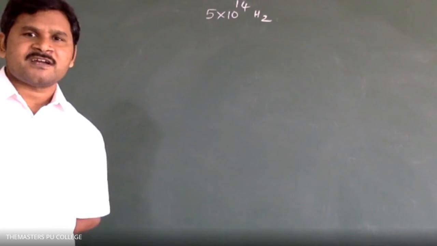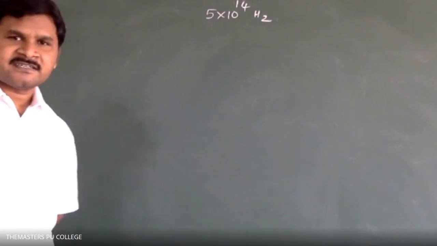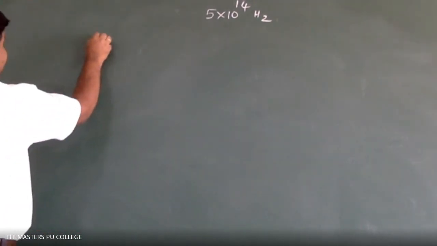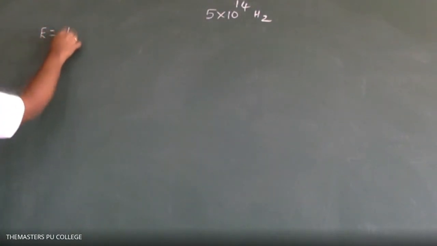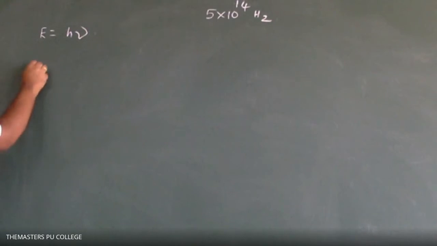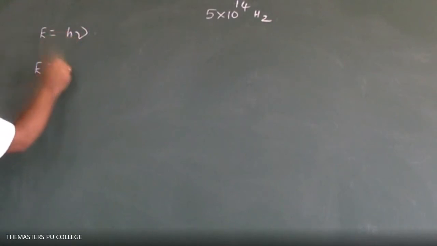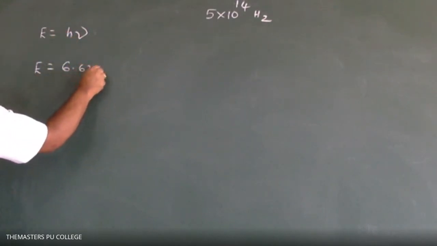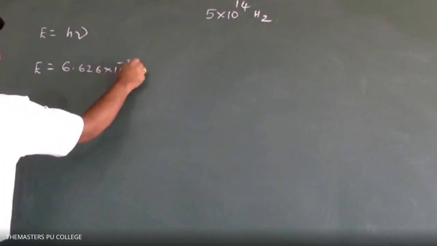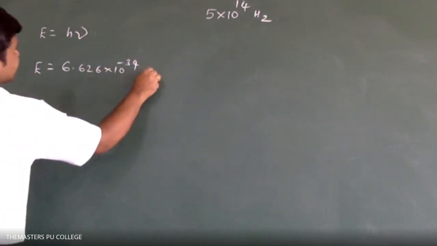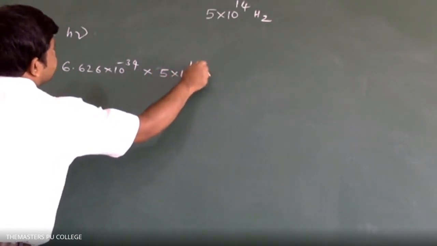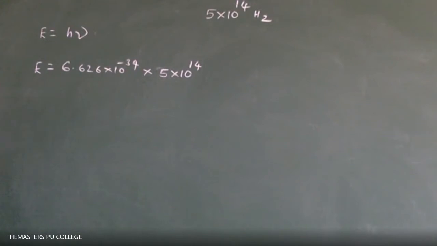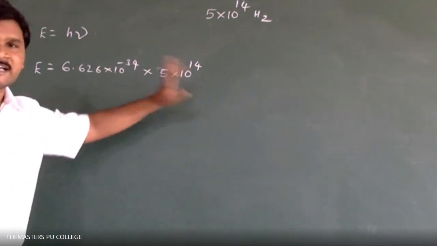What is the formula to calculate energy? E is equal to h nu is the formula. E is equal to 6.626 into 10 power minus 34 joule second into 5 into 10 power 14 second inverse or hertz. Second inverse cancels.